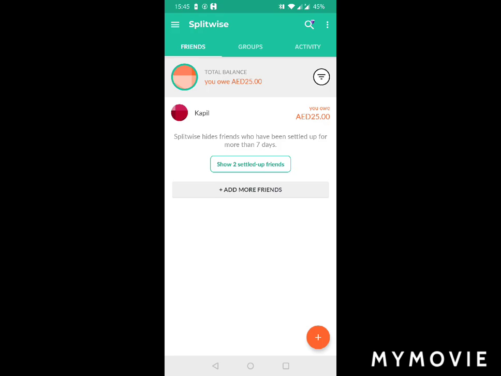You can split your expenses over here, and it will show how many persons have to pay to others. And instead of asking again and again, you can put the reminder here. So according to me, this is a very good app which you should have if you have a group of people or friends, and if you go hang out and do expenses in a group. So this is an easy way to track all your expenses.